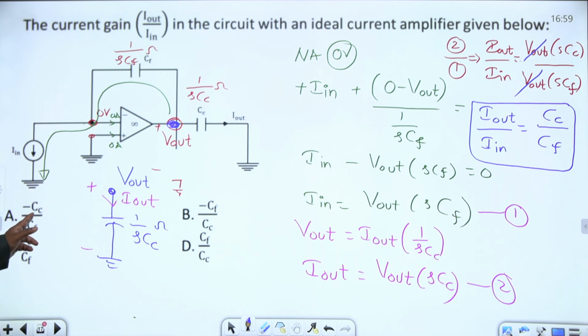Here the options are minus CF by C, minus CC by CF, CC by CF, minus CF by CC, CF by CC. Please choose the right option here. CC by CF. Option C is the right answer. Option C is the right answer for this question.